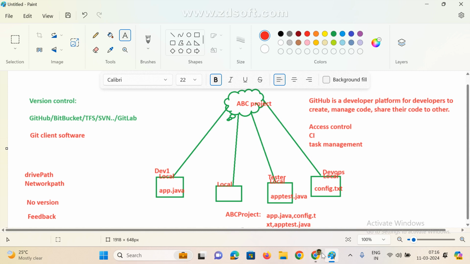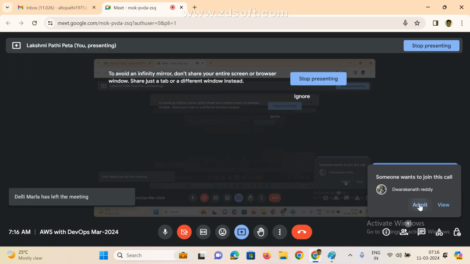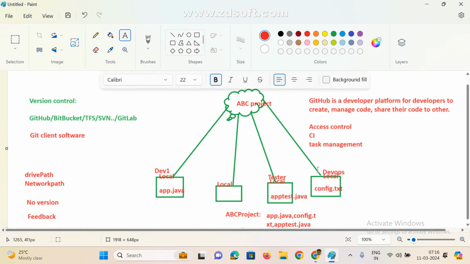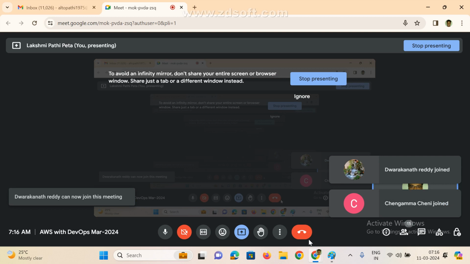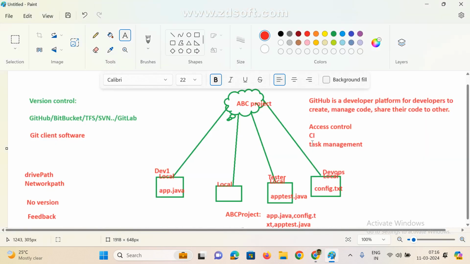CI is nothing but continuous integration. So we can do continuous integration, and also we can create some task management, and also bug tracking. Task tracking, that is nothing but bug tracking.